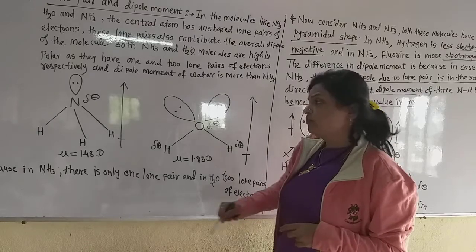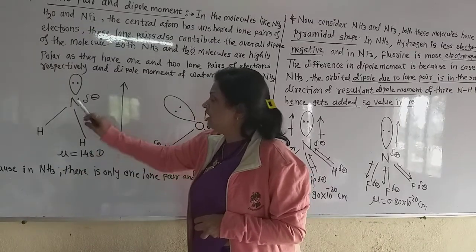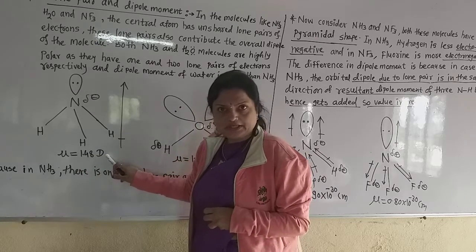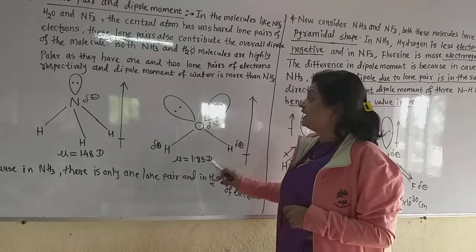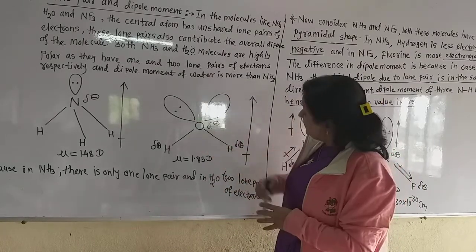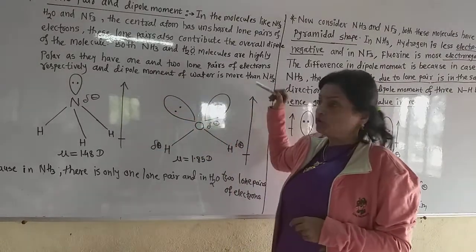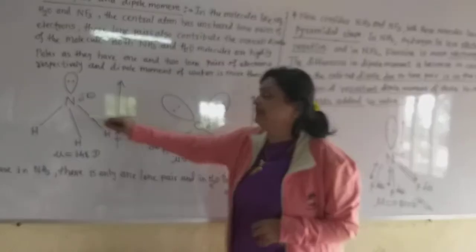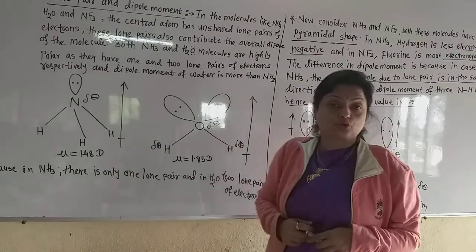The dipole moment of ammonia is only 1.48 D, and in water it is 1.85 D. This is larger because there are two lone pairs, and this is the addition of the dipole moment in the direction of the oxygen as well as nitrogen, because these hydrogens are less electronegative.